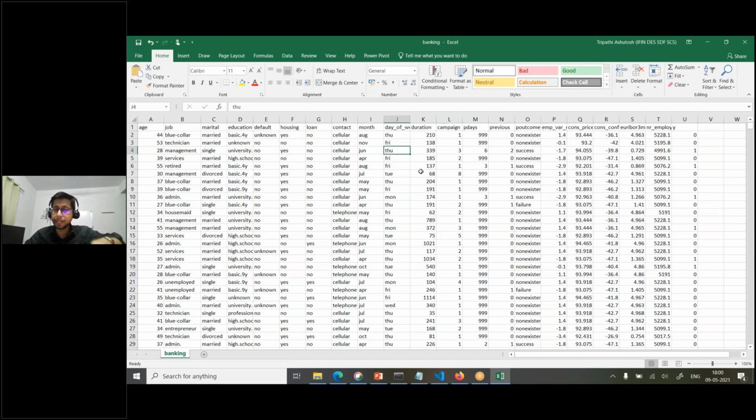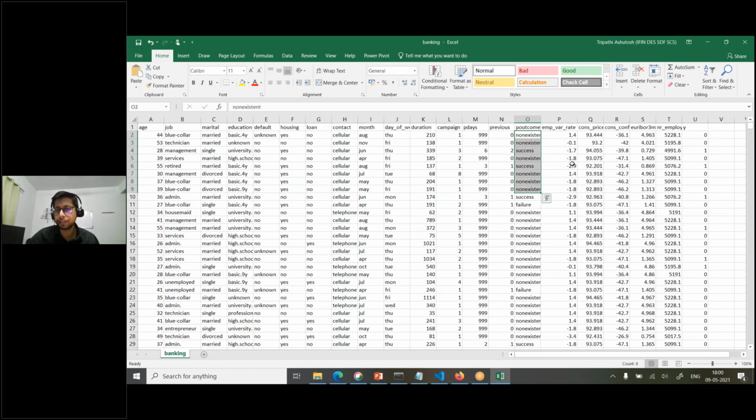If you simply cut the call, the duration will be zero, right? Then it simply means that last time you have not subscribed. So any interpretation you can draw, okay. The campaign number, how many campaigns you have performed, the past days, the previous outcome of the campaign, right? So all different features are there.